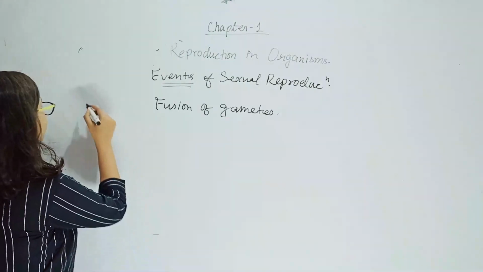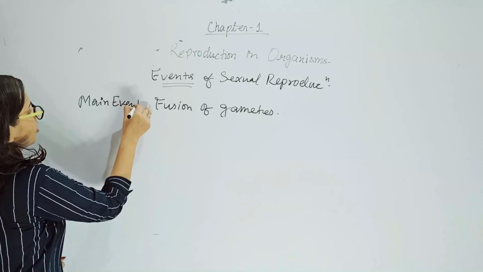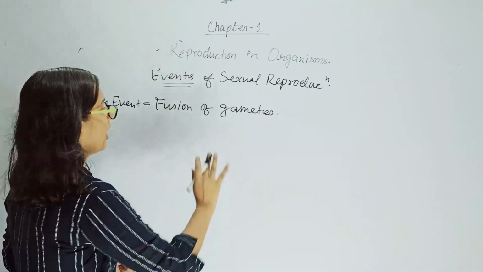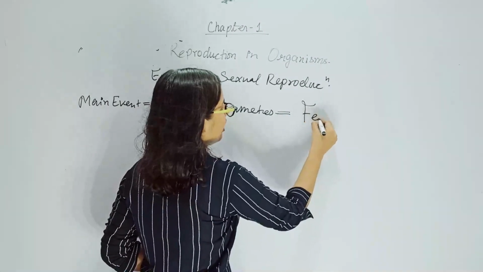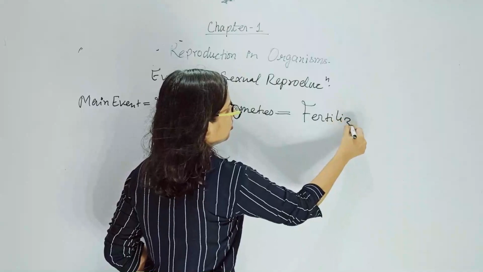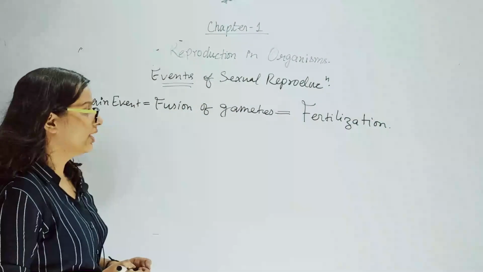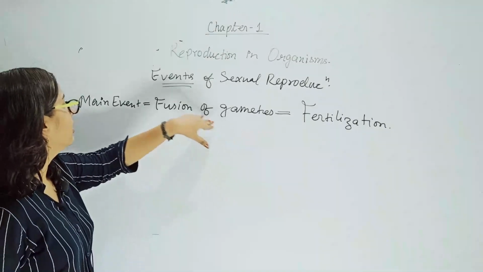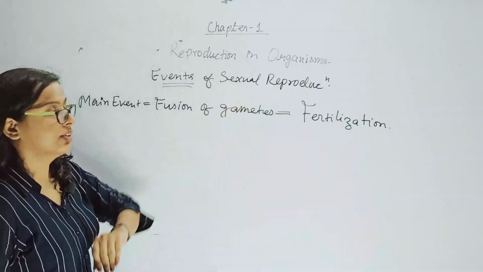The main event is this one. The main event of sexual reproduction is fusion of gametes, and this fusion of gametes is termed fertilization. Fertilization is the main event of sexual reproduction.